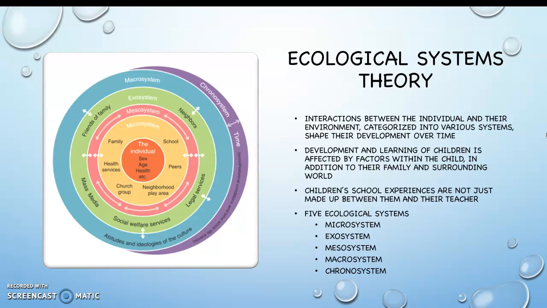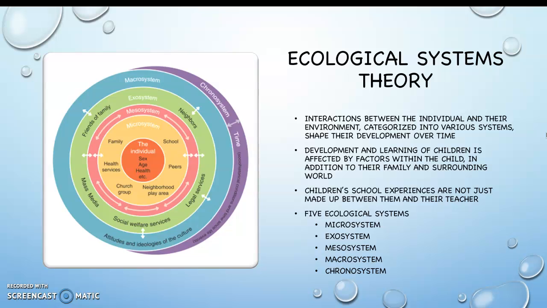And in the ecological systems theory, there are 5 ecological systems that make it up. These systems are the microsystem, the exosystem, the mesosystem, the macrosystem, and the chronosystem. The microsystem is the smallest, most immediate environment in which a child lives, and as you can see in the graphic to the left, this includes their family, their school, their health services, their peers, their church group, and their neighborhood play area. After the microsystem is the exosystem, and this consists of extended family members, parents' workplaces, local school boards, media.